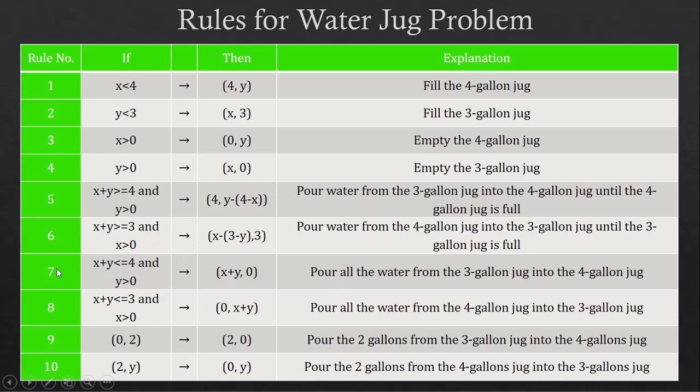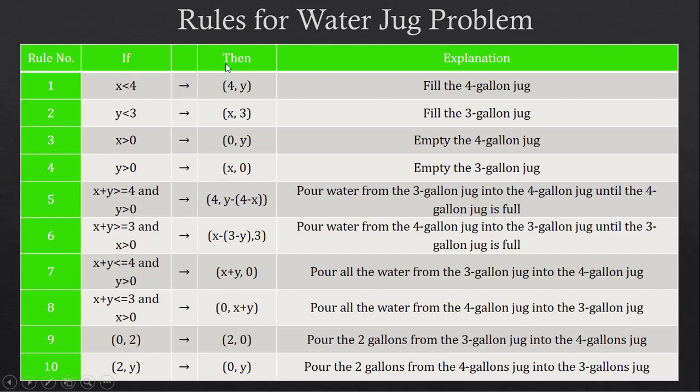The seventh rule says that if x plus y is less than or equal to 4 and y is greater than 0, then (x plus y, 0) has to be performed, which means that you have to pour all the water from the 3-gallon jug into the 4-gallon jug. The eighth rule says that if x plus y is less than or equal to 3 and x is greater than 0, then (0, x plus y) has to be performed, which means that you have to pour all the water from the 4-gallon jug into the 3-gallon jug.